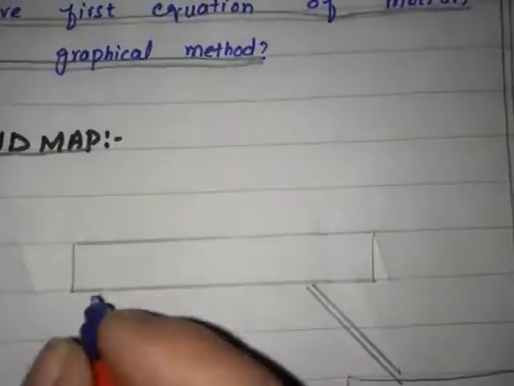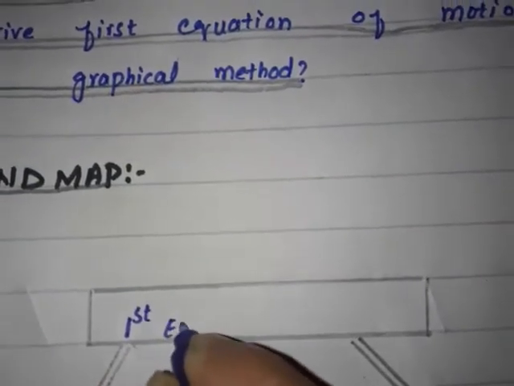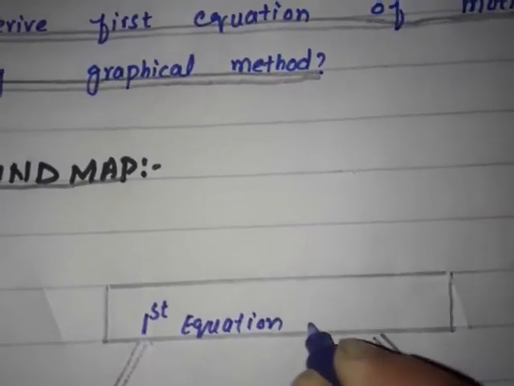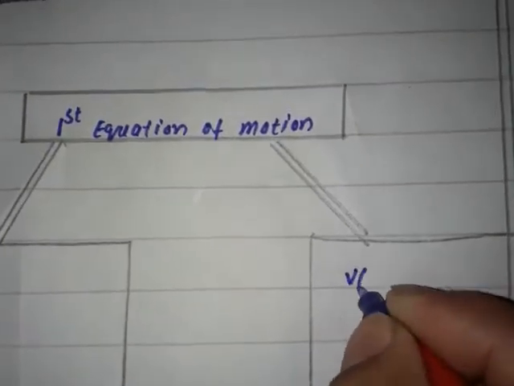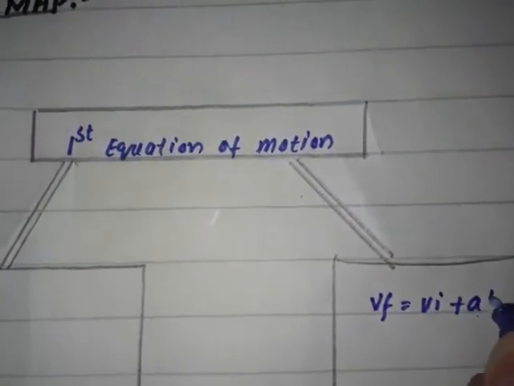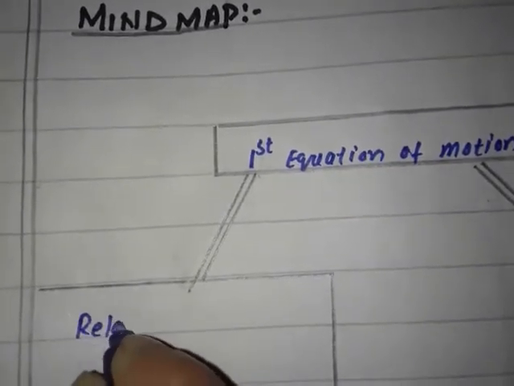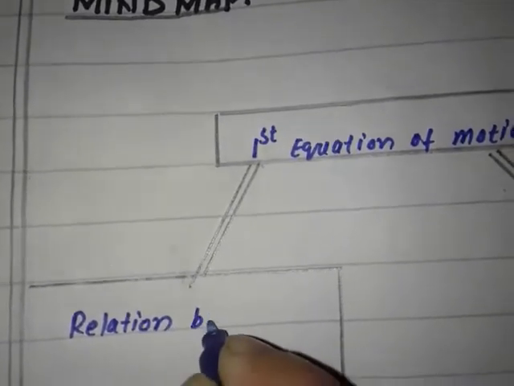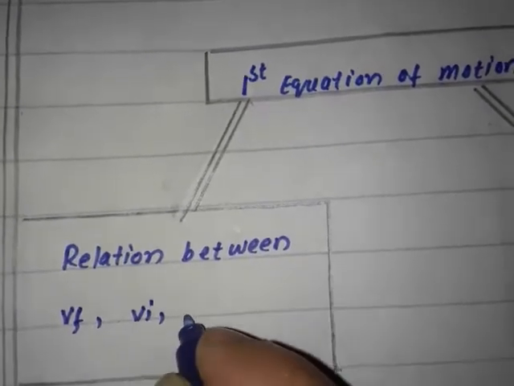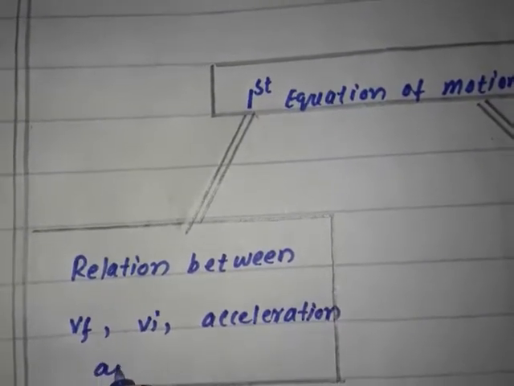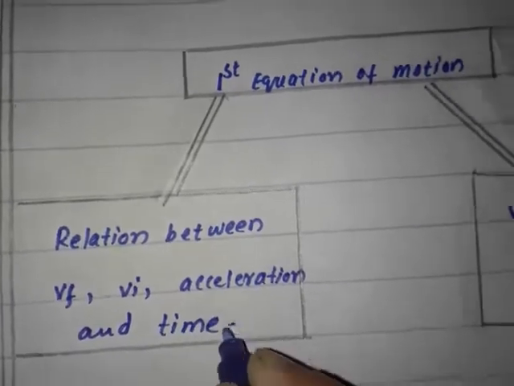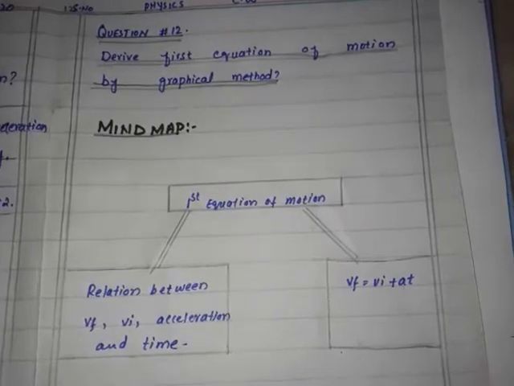Now coming towards the main point of the question, that is, the first equation of motion, Vf = Vi + At, gives the relationship between final velocity, initial velocity, acceleration and time. This is the mind map for question number 12.